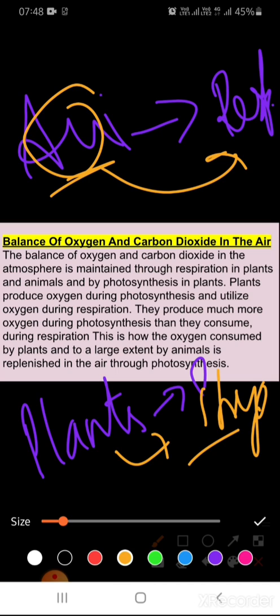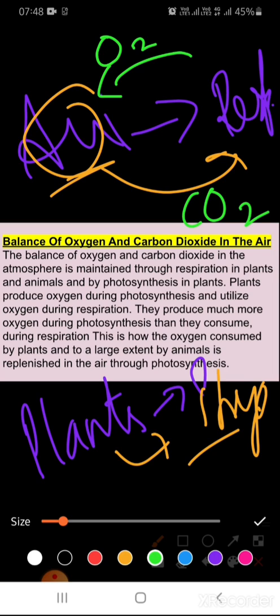Now in the respiration process what happens, we take oxygen, and what we release, carbon dioxide. We release carbon dioxide. This carbon dioxide is taken by plants in the process of photosynthesis, and they also take oxygen but in very small quantity. Plants take carbon dioxide in large quantity, and oxygen in less quantity, and they perform the process of photosynthesis.